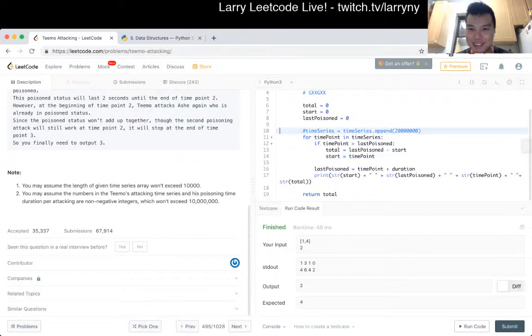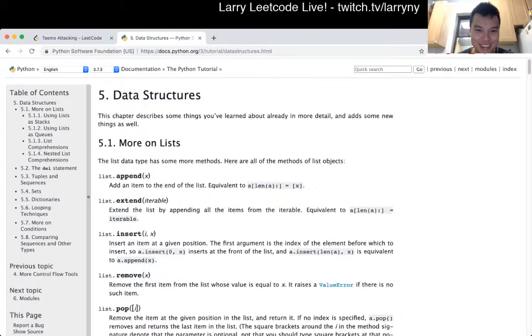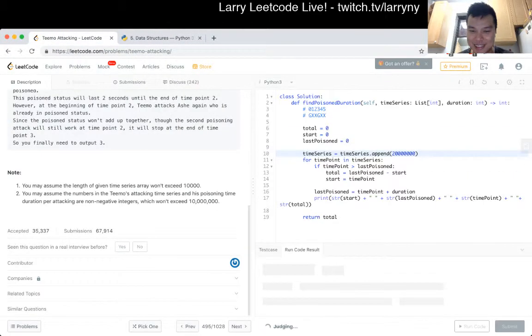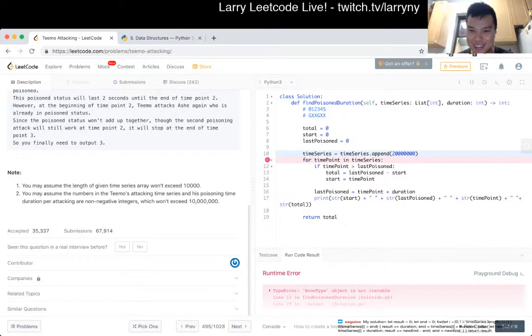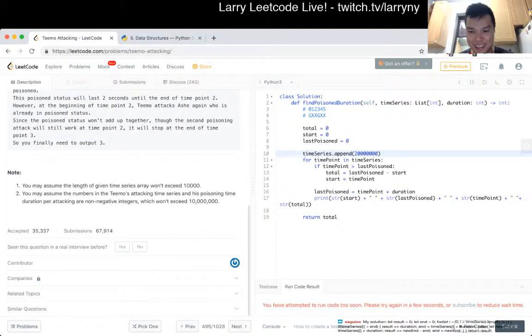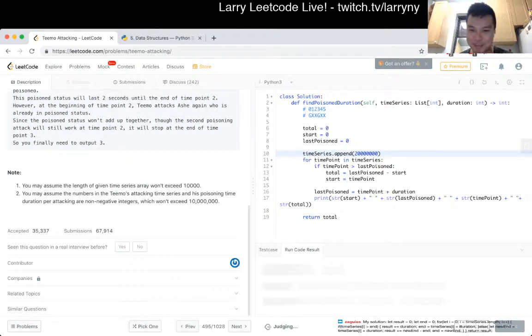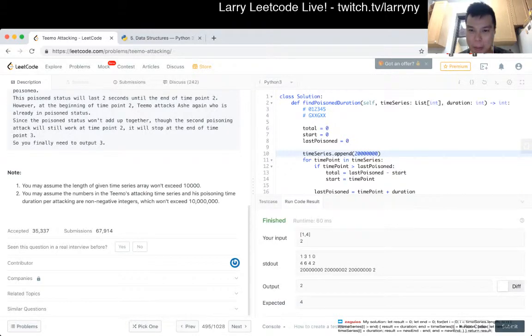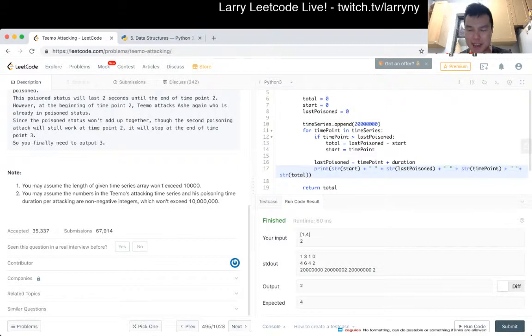Man, I don't know how to append stuff. This looks right, so why is this giving me the append error? Is it just this? Do I have to do something else? Okay. So time point versus last poisoned.